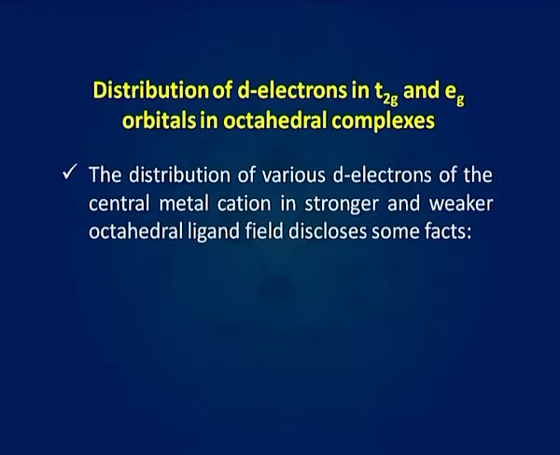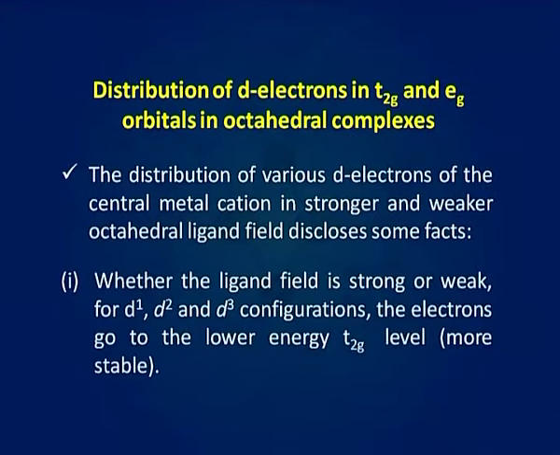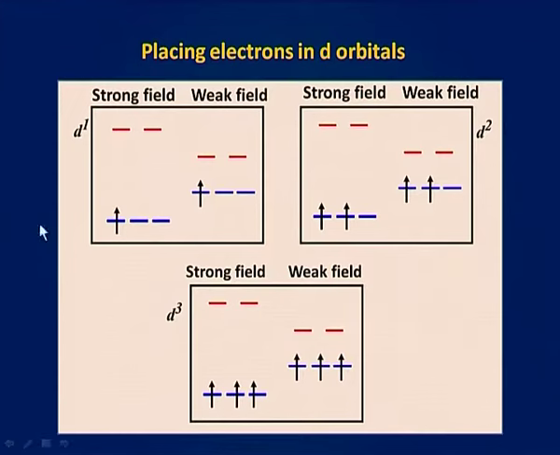The distribution of various d electrons of the central metal cation in stronger and weaker octahedral ligand field discloses some facts. Whether the ligand field is strong or weak, for d1, d2 and d3 configurations, the electrons go to the lower energy t2g level, which is more stable. Here you can see, for the d1 configuration in stronger field, 1 electron is in t2g set, and for weak field also 1 electron is in t2g set.